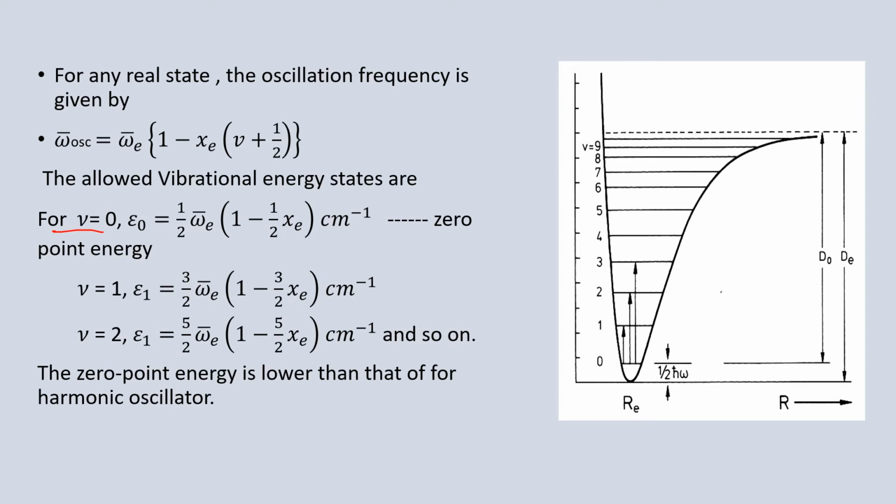For v equals 1, the energy will be 3 by 2 omega bar e into (1 minus 3 by 2 xe). For v equals 2, the energy of the system will be 5 by 2 omega bar e into (1 minus 5 by 2 xe), and so on. So we can observe here the zero point energy is somewhat lower than that we have seen in the case of a simple harmonic oscillator.